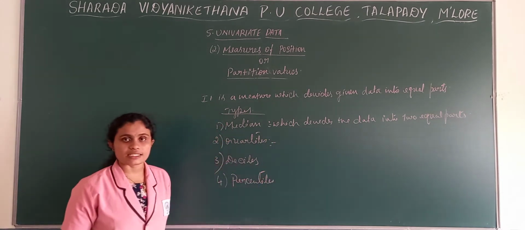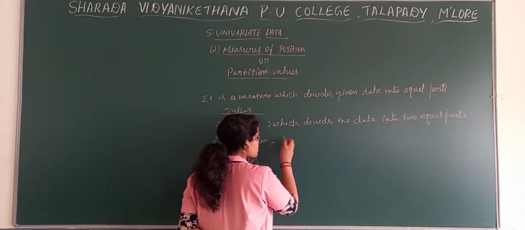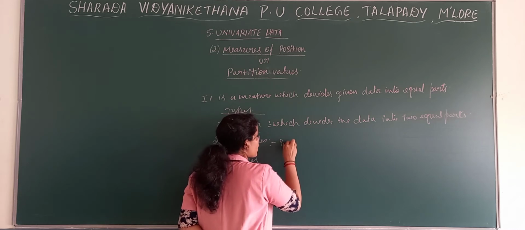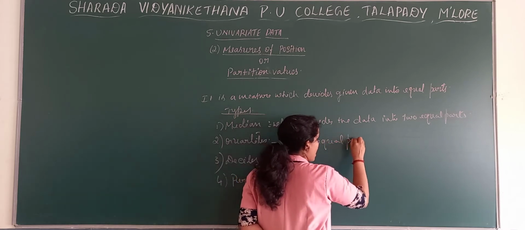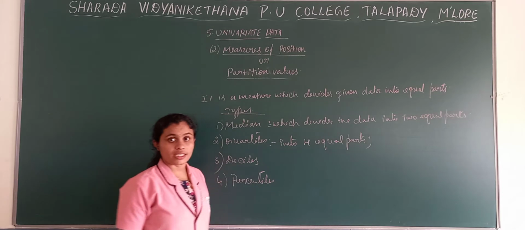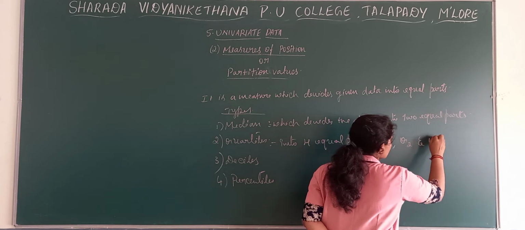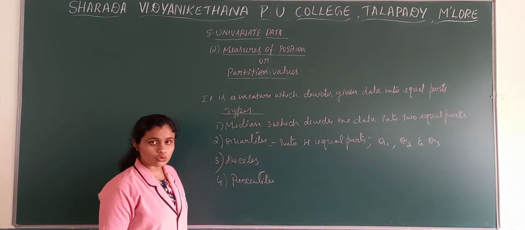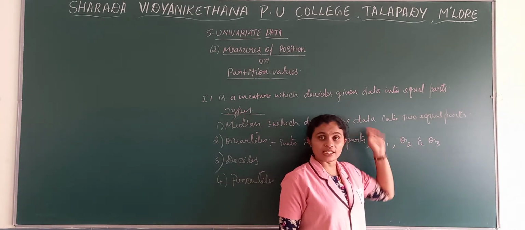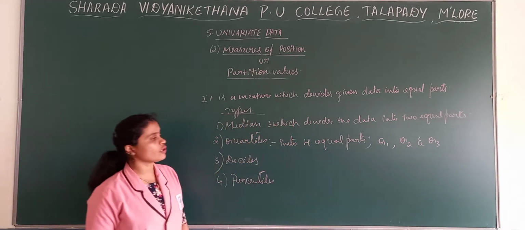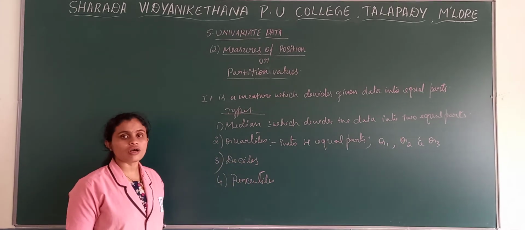And next one, quartiles. It is a measure which divides the data into 4 equal parts. Which are the quartiles? Quartiles are Q1, Q2 and Q3. These are the quartiles which divide the data into 4 equal parts.